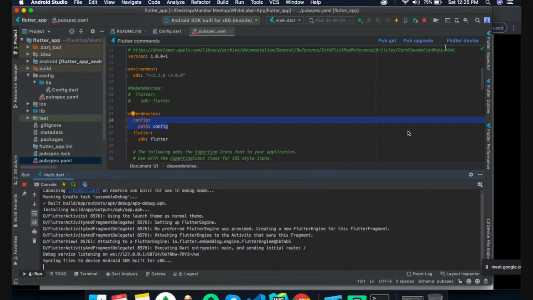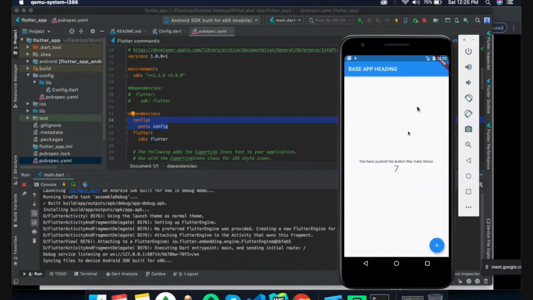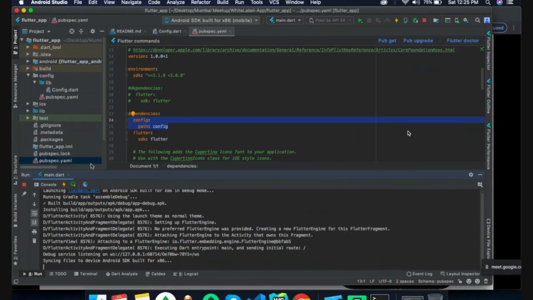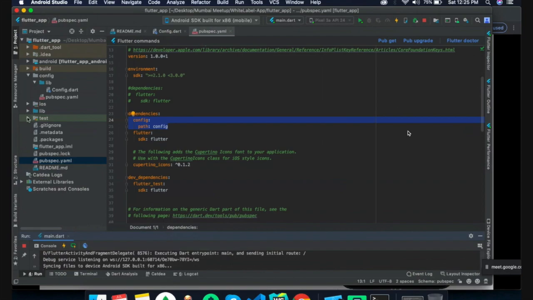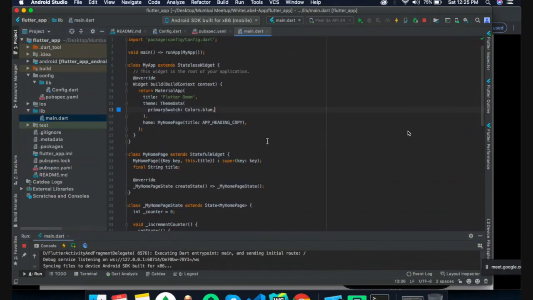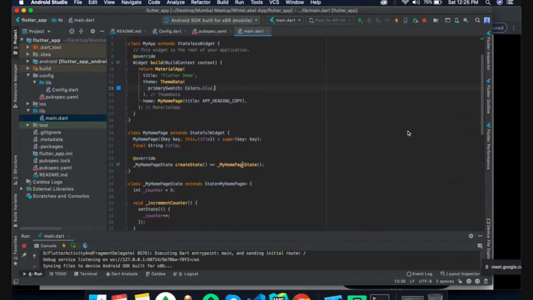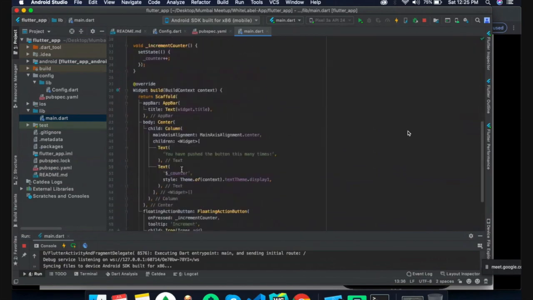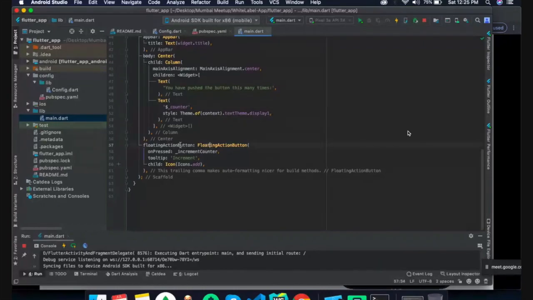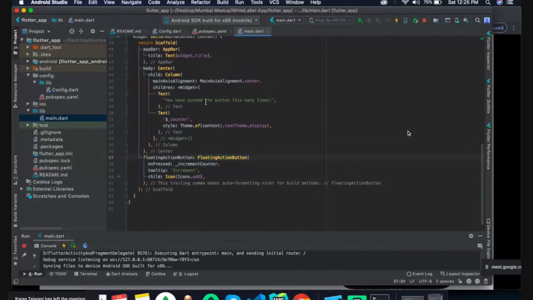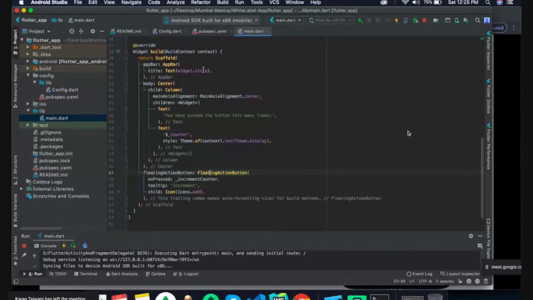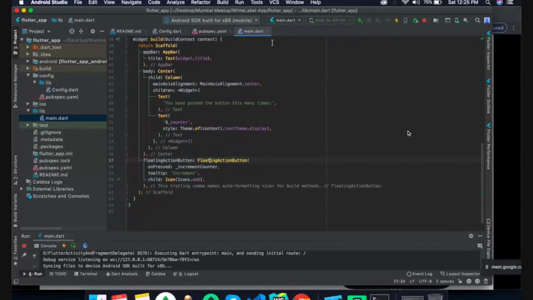And once pub get is complete, we run the application, and our output is here. So after we configure and set up the path, we just need to import one line in our main.dart file, and we display the title here. We display the widget title in our main.dart file.